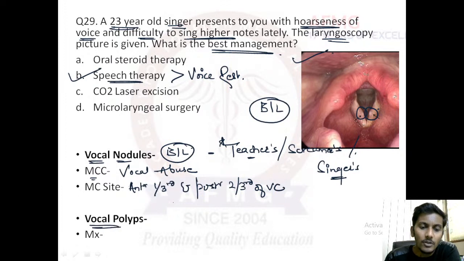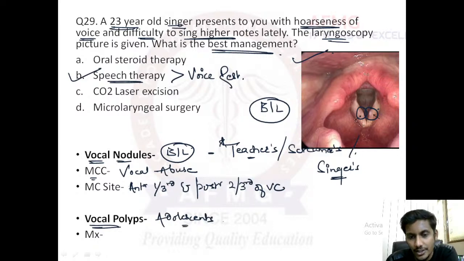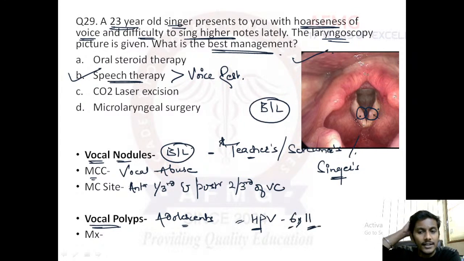If we talk about vocal polyps, also known as juvenile polyposis of the larynx, these are usually seen in adolescent age, or they can also be seen in children. Vocal polyps are mainly due to HPV, the human papilloma virus, mainly strains 6 and 11, of which 6 is the more common strain and 11 is the more virulent strain. HPV can lead to polyps at times.